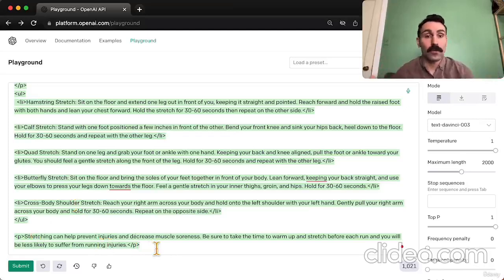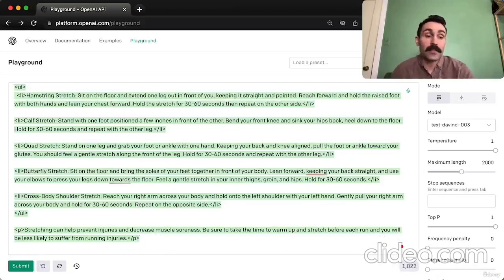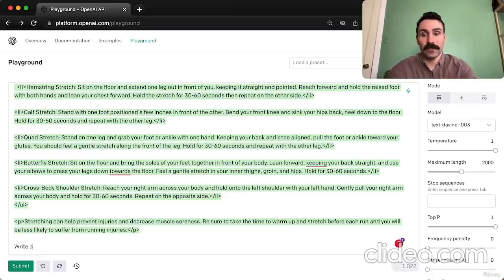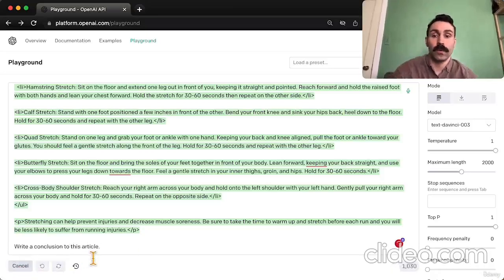Now, if you know more about running, or if this is not specific enough, you can just go in there and edit things as needed. Again, this can simply be used as a template to start an article or to give you ideas. We don't have a conclusion, so let's say write a conclusion to this article, just to get one last paragraph.